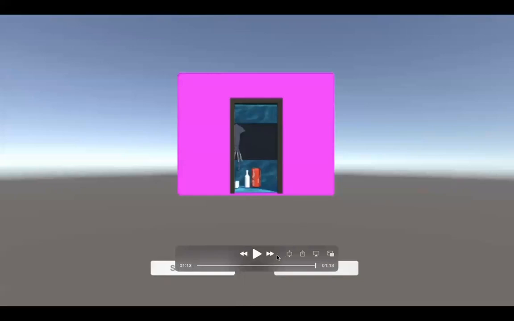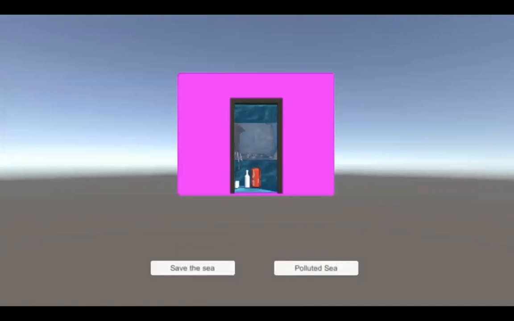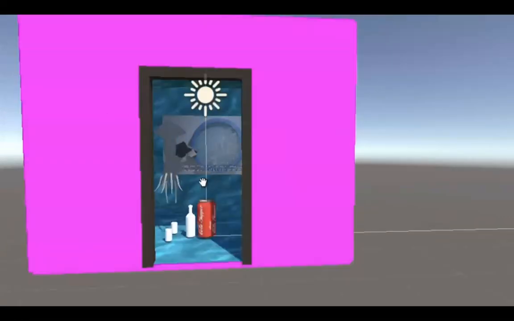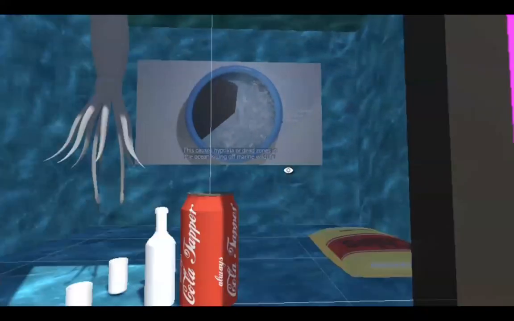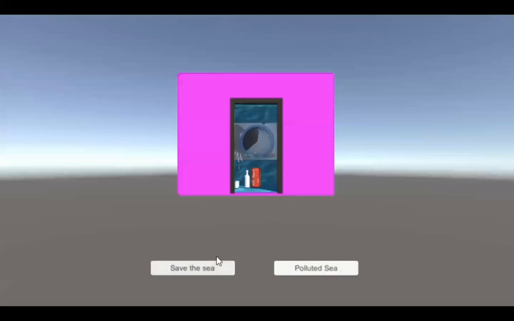So now I'm going to explain a bit of our app. Upon launching the app, you'll see a portal to the bottom of the ocean. As you can see right now, the ocean is polluted with cans and plastic bottles. On the screen, there will be two buttons. One is to save the sea and one is to pollute. The choice is in your hands.